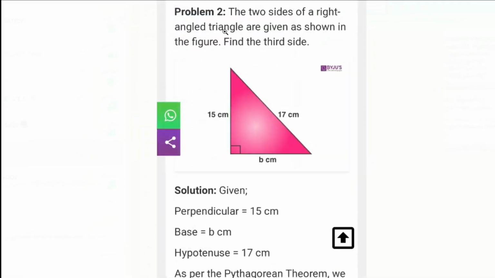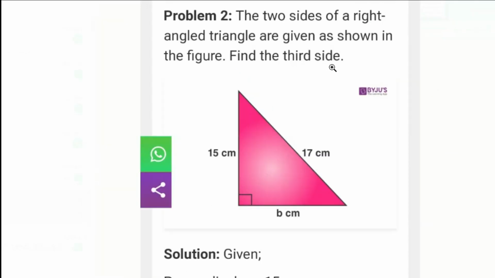Now children, you can see the next problem on screen. Question is, the two sides of a right angle triangle are given as shown in the figure. Find the third side. You can see a right angle triangle is given. Where is the right angle? Here. So its opposite side is this. How much is this one? 17 centimeter.